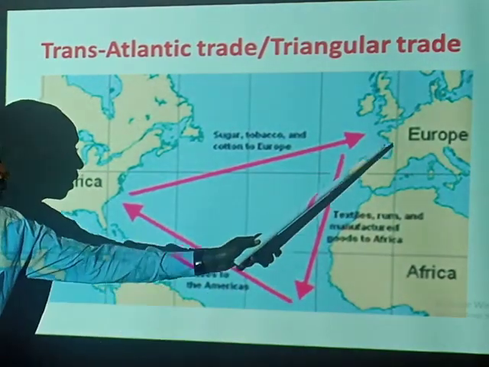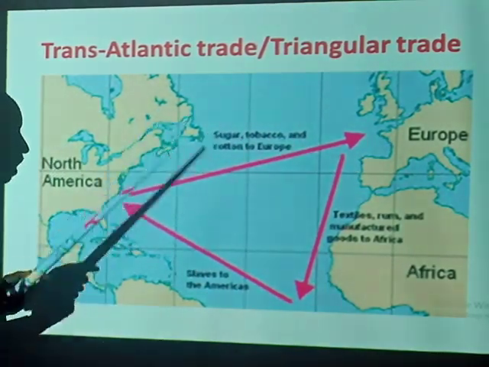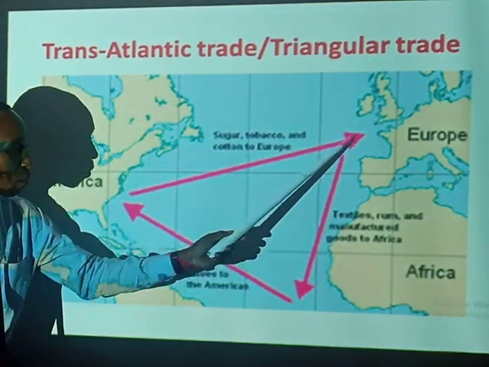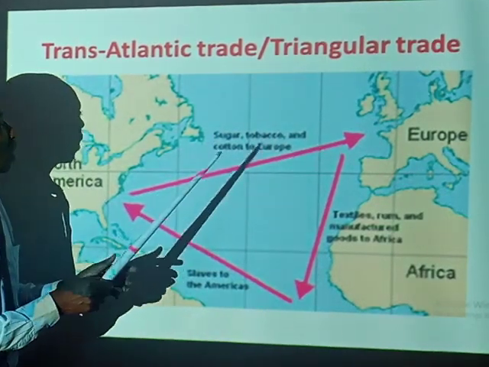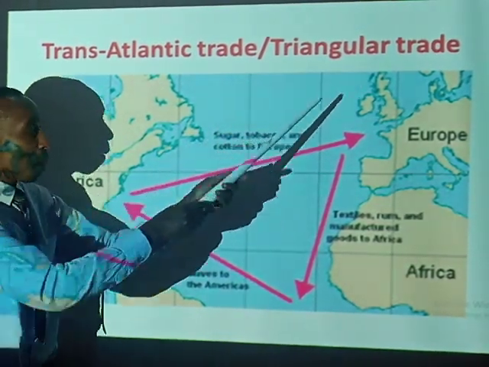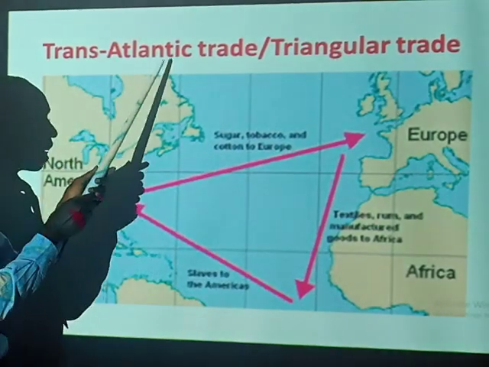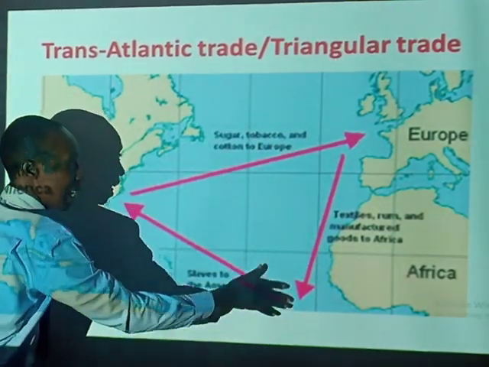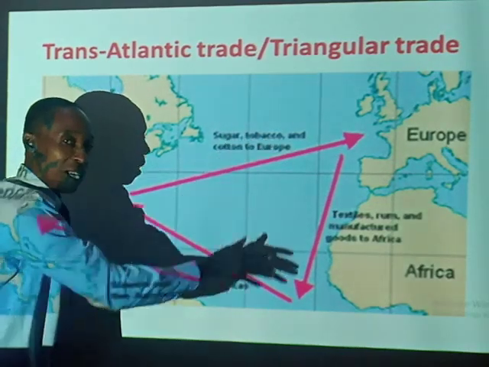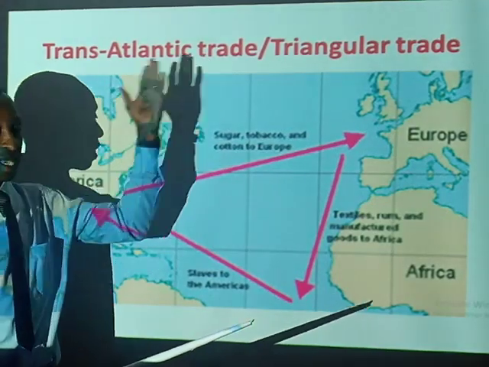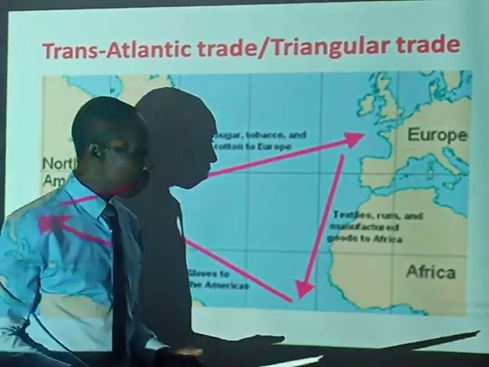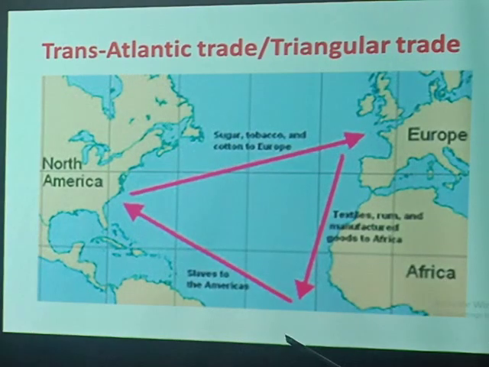So these three points, one, two, three, constitute something like a triangle. I hope you are seeing some triangular form or shape in here. So this triangular shape makes us call this triangular trade. But it's the same as transatlantic trade. All this here is the Atlantic Ocean, and the trade was transacted across the ocean. So the name transatlantic trade comes in force. Children, I want to move a little bit away, and then we proceed.